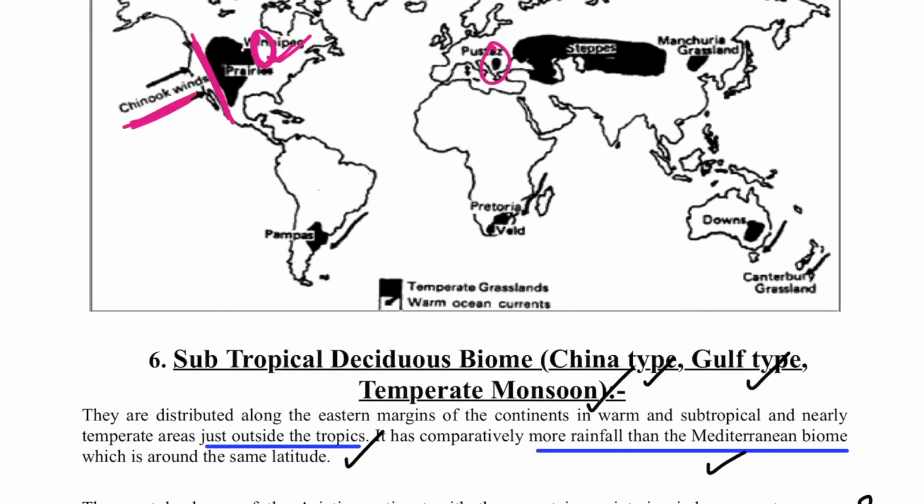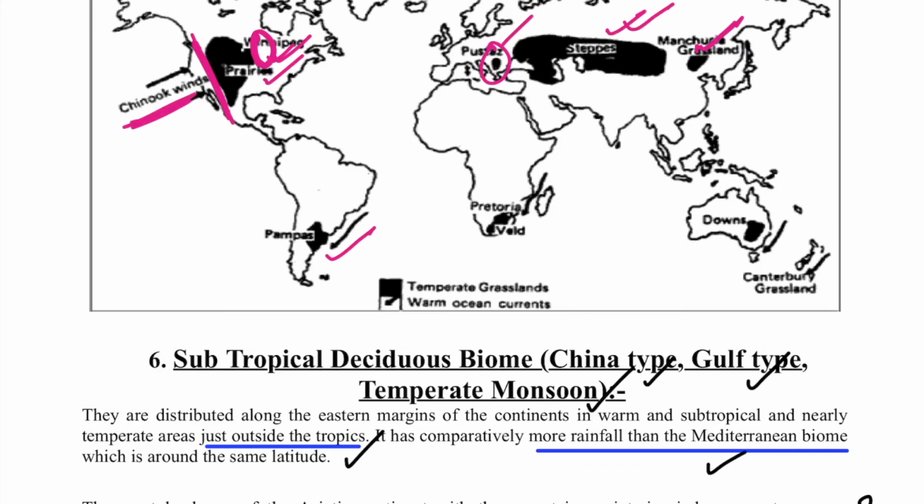Then you can see Pushtas. This is in Hungary, the country Hungary, with the capital Budapest. And then you have steppes, which is present in the whole of Black Sea, Caspian Sea, Aral Sea region, in countries like Ukraine and Bulgaria and Russia and Kazakhstan and Uzbekistan. So it's a wheat growing area. Then you have Manchurian grassland on the borders of China and Mongolia. Okay, and this is about the northern hemisphere temperate grasslands. So prairies, North America; Pushtas, Hungary; steppes in the European temperate regions; Manchuria on the China and Mongolia border.